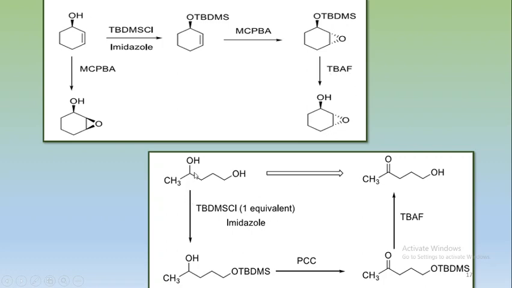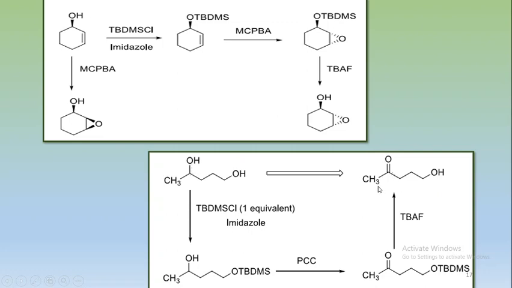In this example there are two OH groups, one is the primary OH and another one is a secondary OH, and here we want the product like this, that means the oxidation of this secondary alcohol.